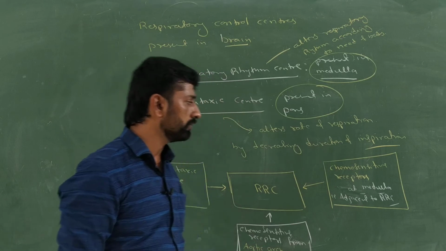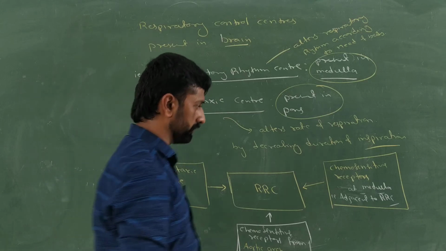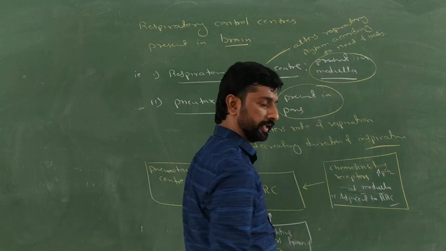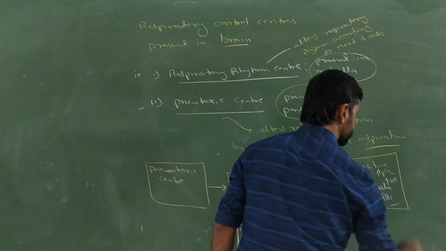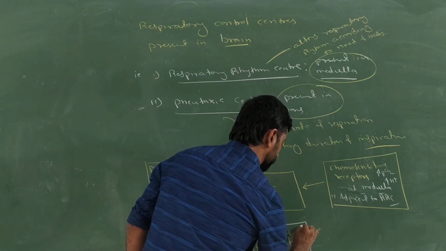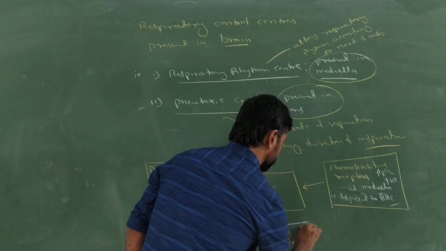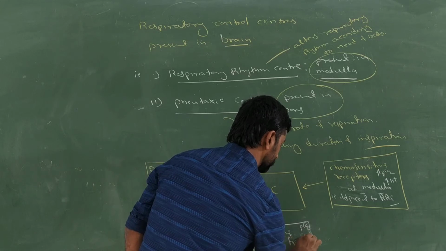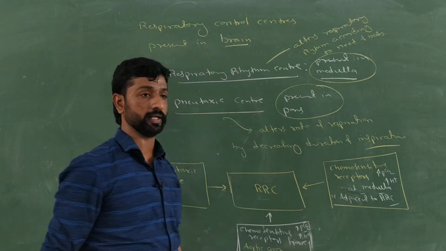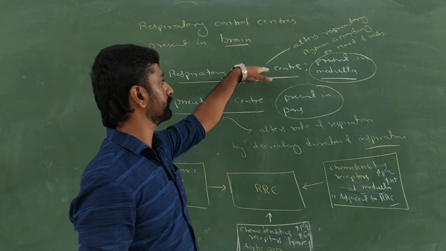What do you mean by chemosensitive receptors? It means these chemosensitive receptors are sensitive to an increase in the partial pressure of carbon dioxide, PCO2, and also an increase in hydrogen ion concentration. So whenever there is an increase in the PCO2 and in the H plus ion concentration, they stimulate the RRC, that is the respiratory rhythm center, to alter the rhythm of respiration.